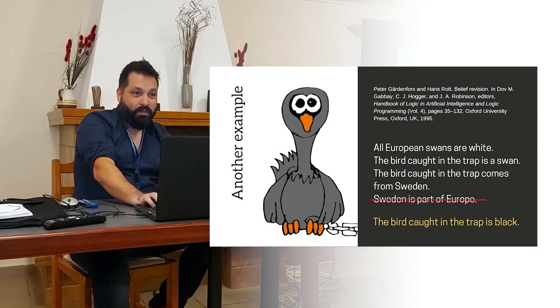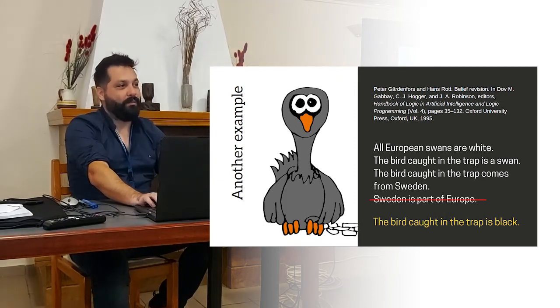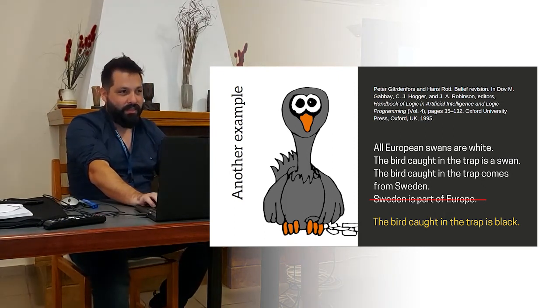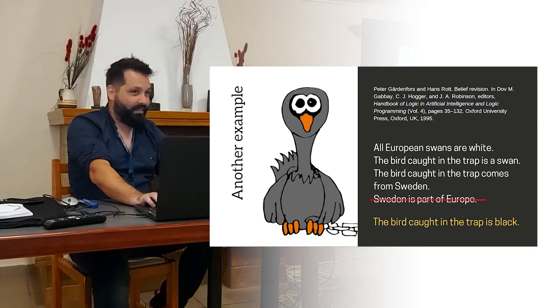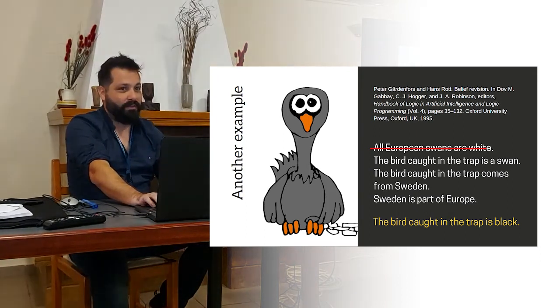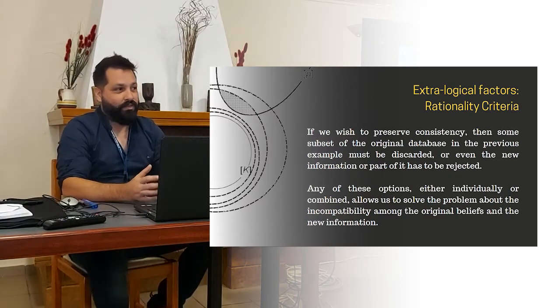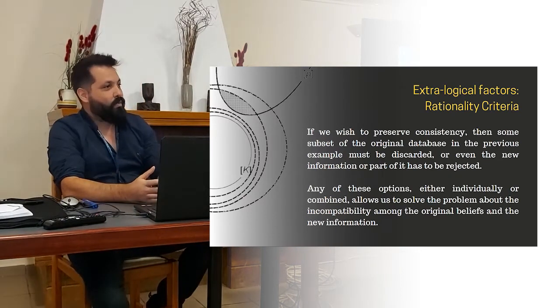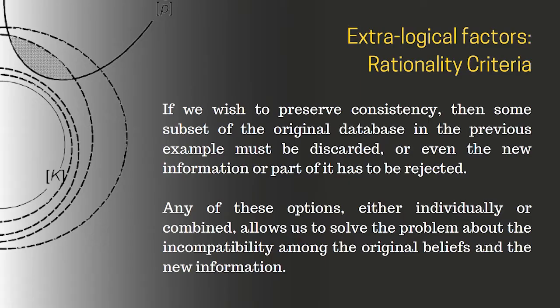Well, I think that most of you will agree that if you really want to consistently accommodate the information that the bird is black, it doesn't seem rational to retract the fact that Sweden is part of Europe, instead of, for instance, retracting the fact that all European swans are white. So it seems that there are some kinds of rational factors when we choose what to believe, or better, when we choose what to retract in this case.